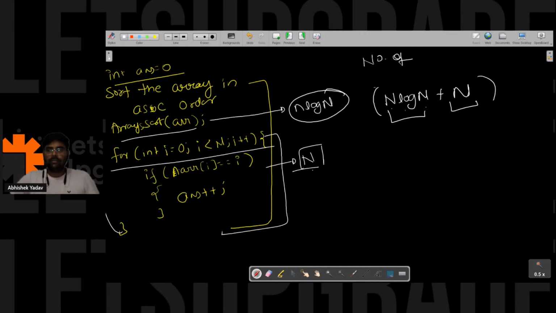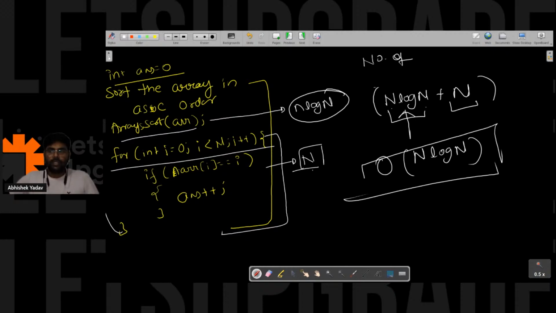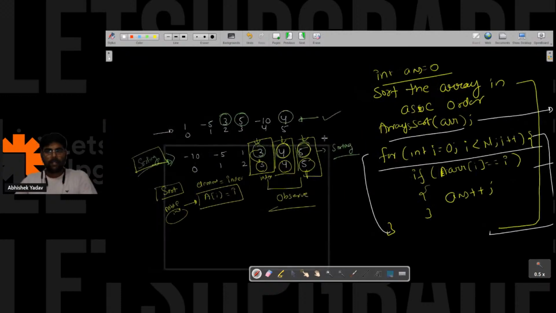So n log n is the time complexity of this code, right? You have to ignore this part, right? Is everyone clear now? Yes or no? Is it clear?